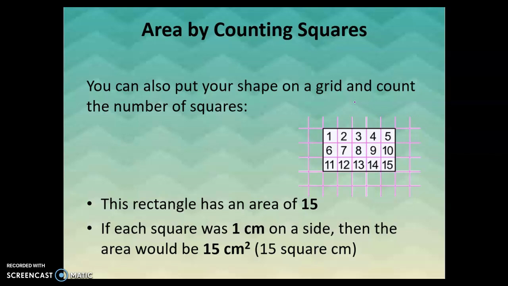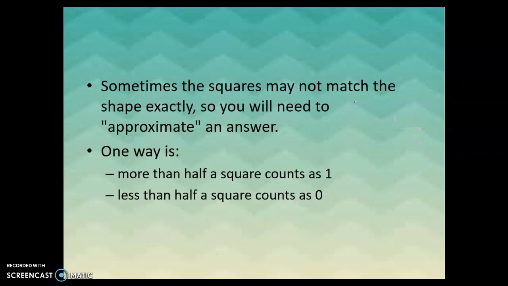Another less practical way that we can find area, if we're dealing with a shape and we have a grid available, is to put our shape on the grid and count the number of squares. This does not give us an exact area, but it does help us to approximate the area. Now this, because it's a rectangle, we can see very clearly this is exact, that there are centimeter squares and that the rectangle has been divided into 15 square centimeters. But shapes that aren't rectangles can be a little bit more difficult. It may not match the shape exactly like it did the rectangle, so we just have to approximate.